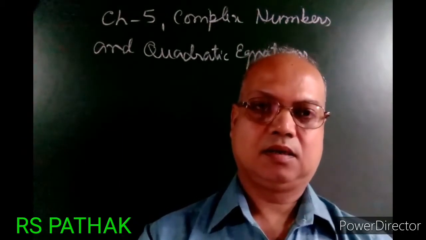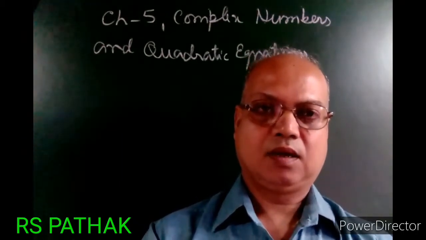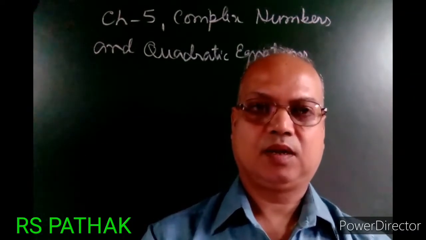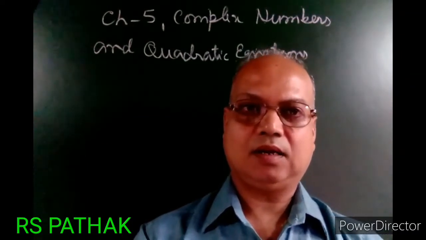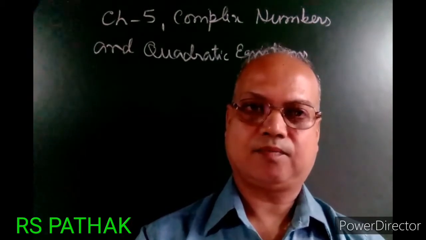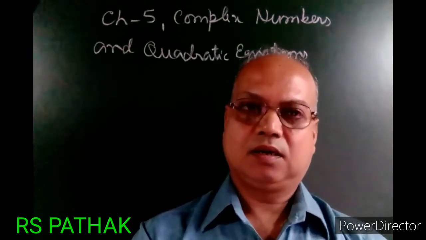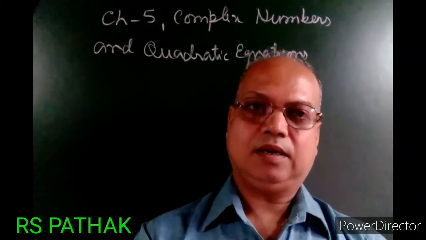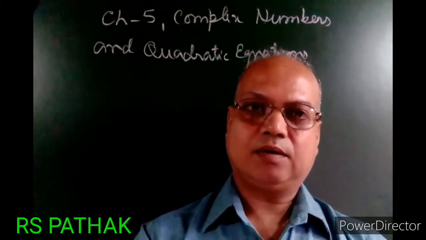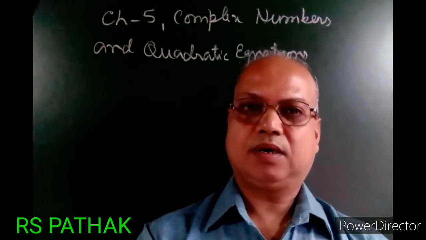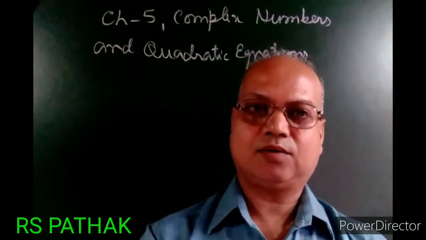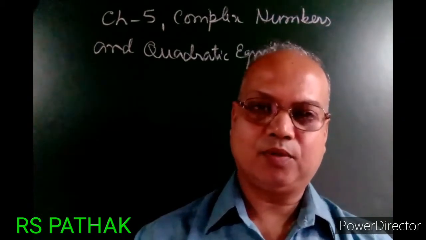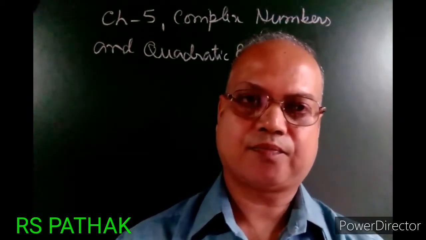But there was a problem. x square plus 1 equals 0, then x square equals minus 1. And we know that the square of any real number is never negative. But in this case, x square equals minus 1, which is not possible in our number system.